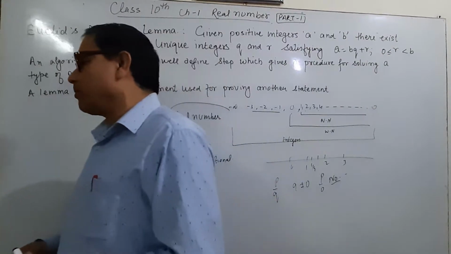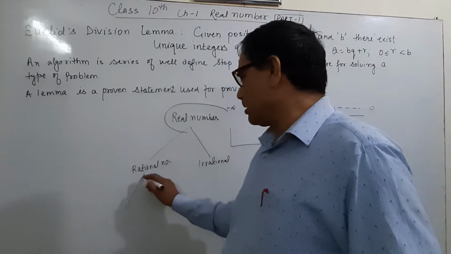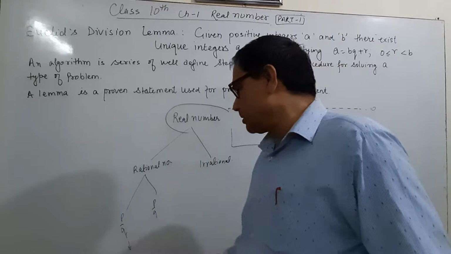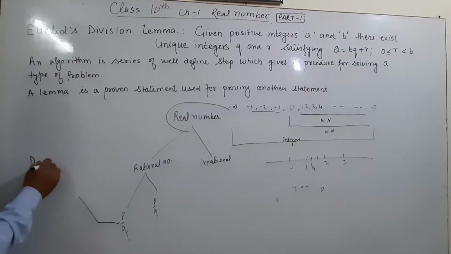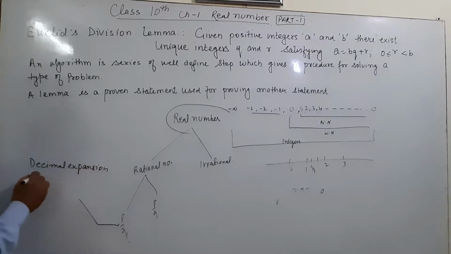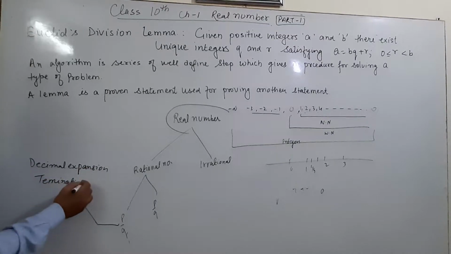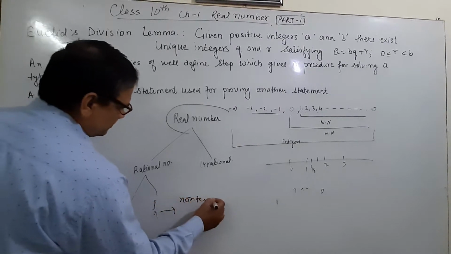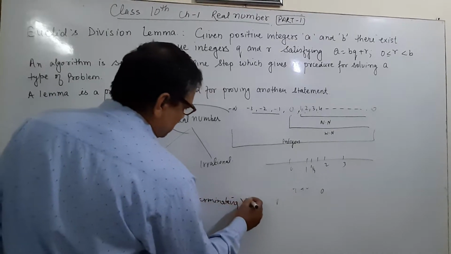Now these rational numbers are in p by q form, and they have a decimal expansion, which may be terminating or non-terminating repeating.